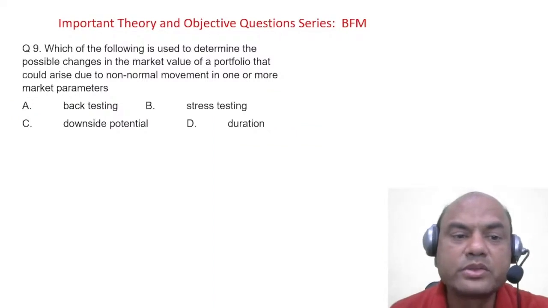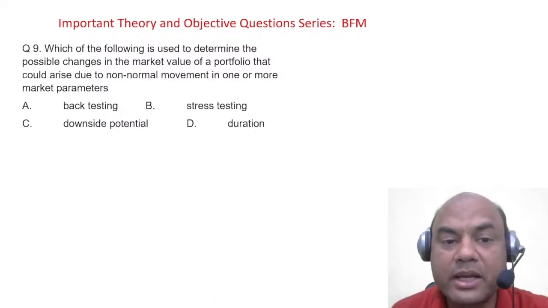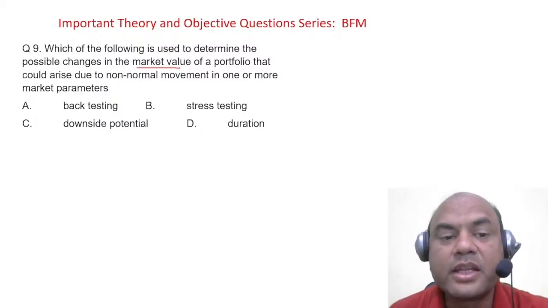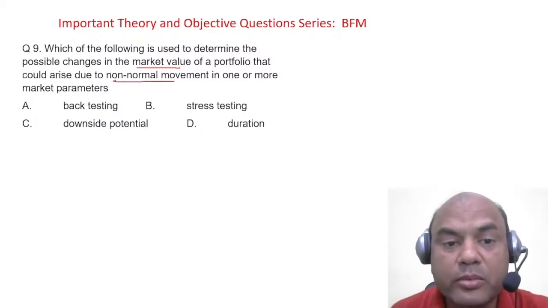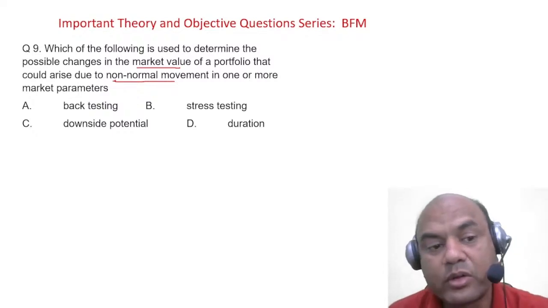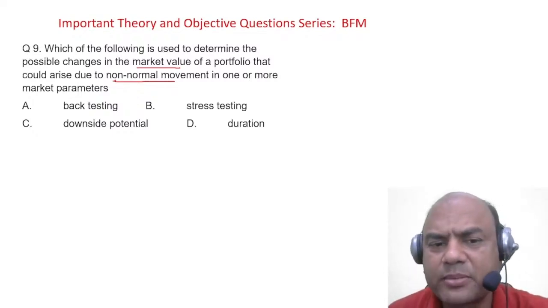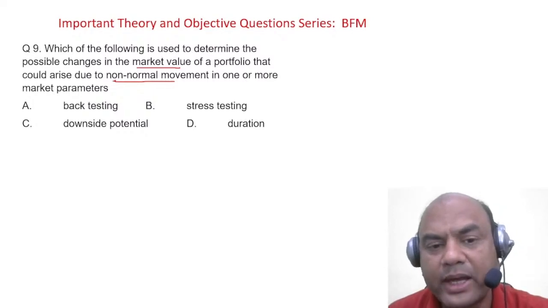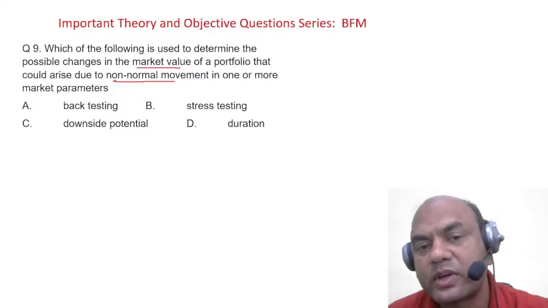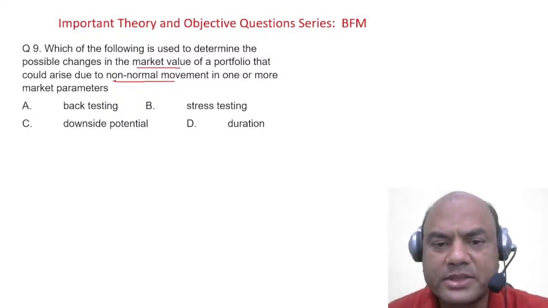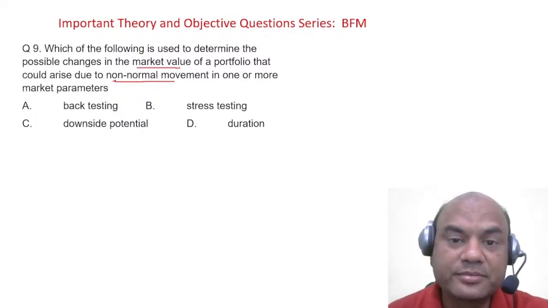Which of the following is used to determine the possible changes in the market value of the portfolio that could arise due to non-normal movement in one or more market parameters? Always try to underline this: non-normal movement. Just now I gave you the meanings of all this: back, stress, downside, and duration. So what is the answer now? Immediately it should come to your mind. Everyone, fast.